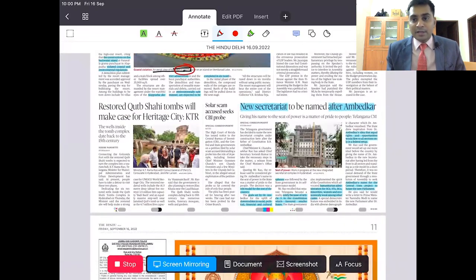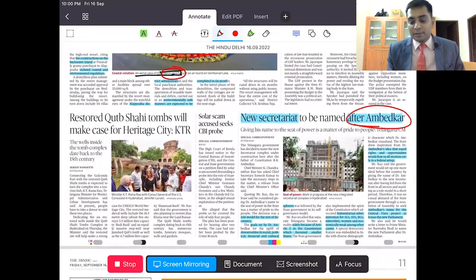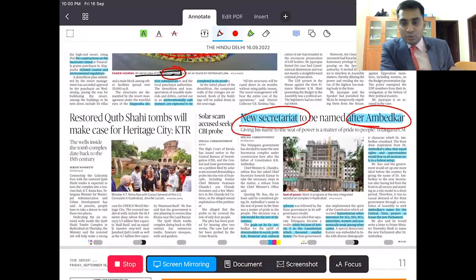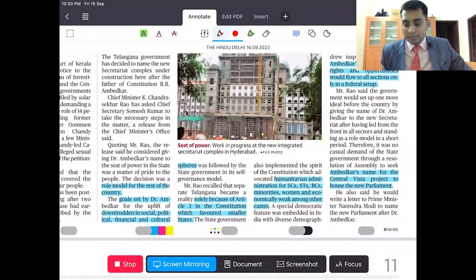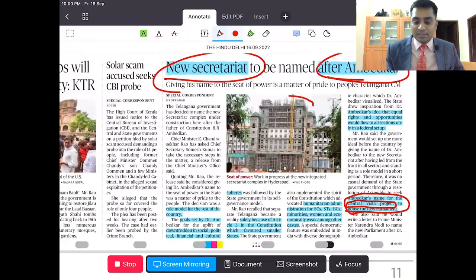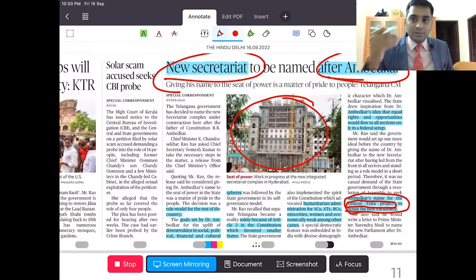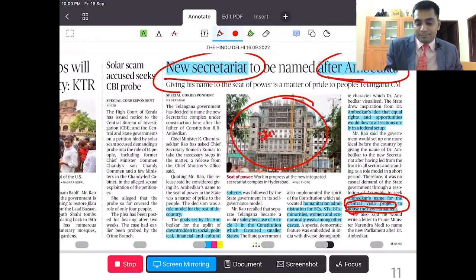Now, the new secretariat in Telangana is to be named after Ambedkar. In Telangana state, they are constructing a new secretariat and naming it after Ambedkar. And Telangana Chief Minister Mr. KCR is demanding the same from the central government: to rename the Central Vista project, that is the Indian Parliament, after Dr. B.R. Ambedkar. Just like the new secretariat is named after Ambedkar, he is also asking the central government to show the same measure and rename the Central Vista project in the name of Ambedkar. Now, where can you use this? Identity-based politics.